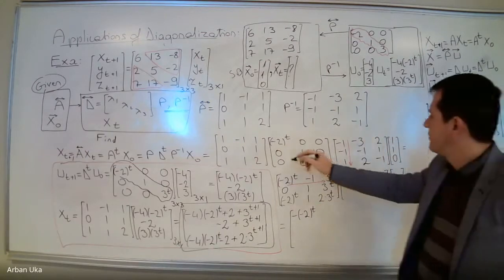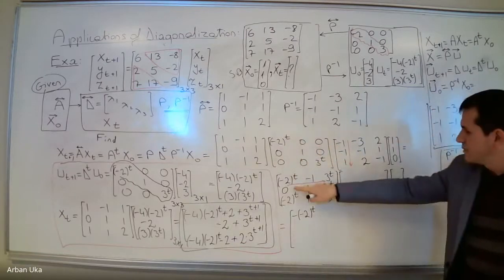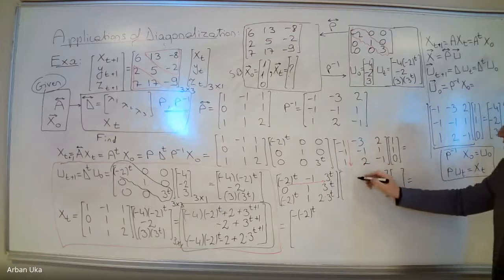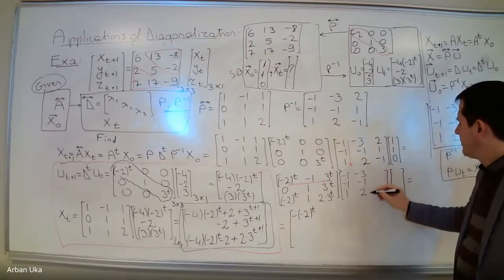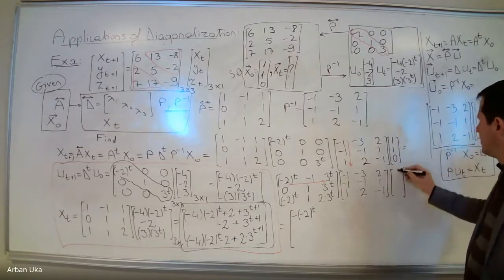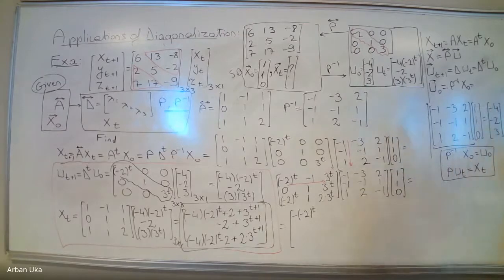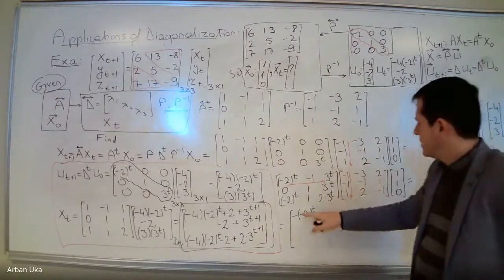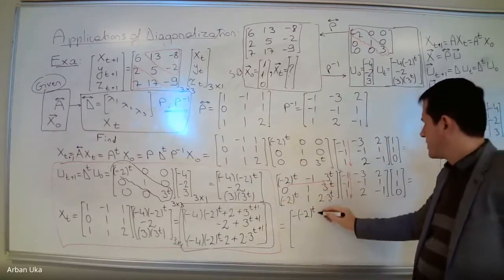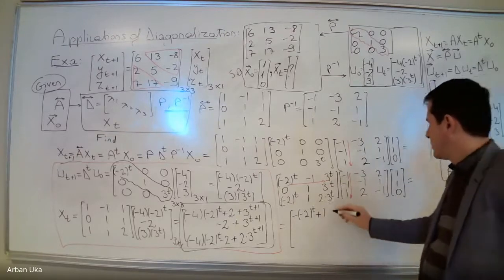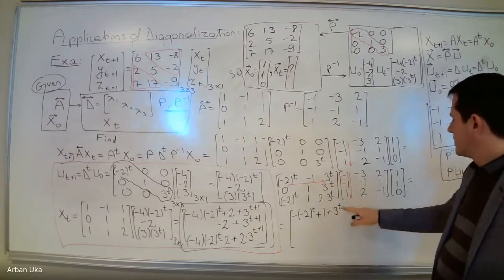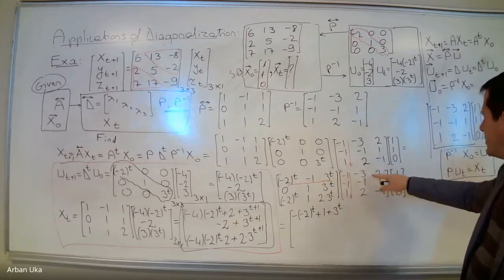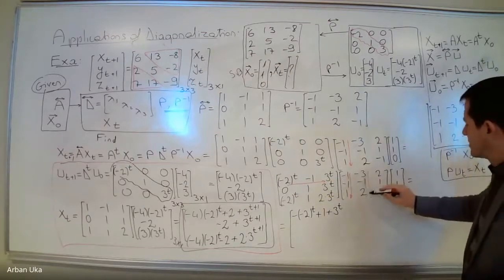This is all because the first row, no, sorry, I have to multiply this row with this column. I'm just saving my own time, but sometimes saving time makes things more difficult, or I can easily be confused. So I just rewrote it in here. So we get minus 1 times minus 2 to the power t plus 1 plus 3 to the power t plus 3 to the power t. Then we have to obtain the second term, which is going to be minus 2 to the power t. We multiply this whole thing with this.